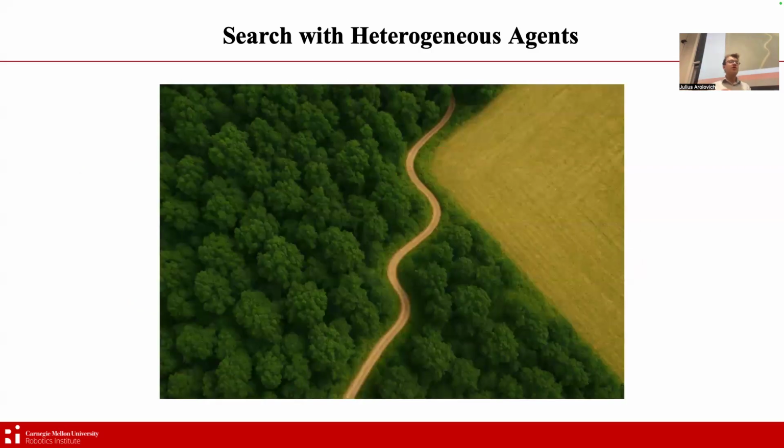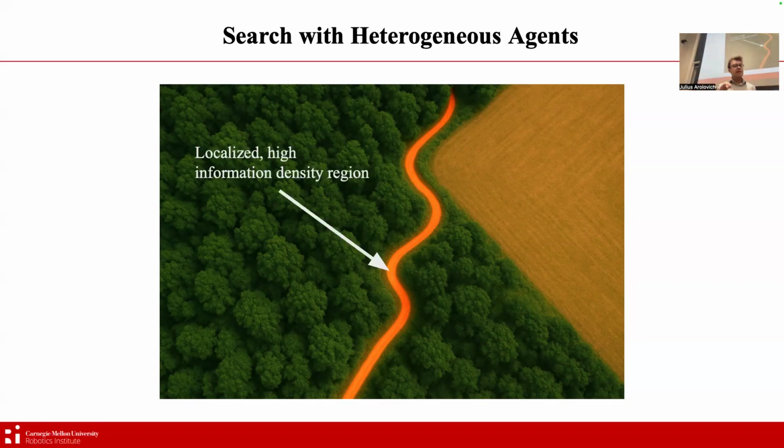If we take a hypothetical search scenario where we're doing a search with a heterogeneous agent team in a forest, let's say that we have a forest, we have a path, we have a field, and we know that our target lies most likely somewhere along the path and with a lower probability somewhere in the field. Now, note that in order to conduct the search, we need some prior understanding as an input into the system, which dictates to the algorithm the distribution of agents, where we want agents to distribute proportional to the density or probability of finding a target in a certain region.